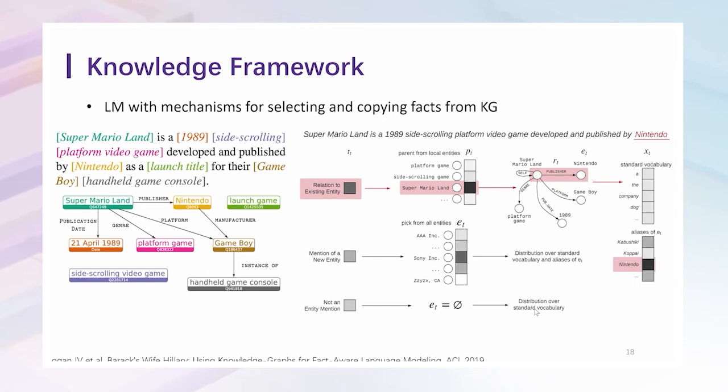As shown in the right figure, the model first decides the type of the next word: maybe an entity related to existing entities, maybe a mention of a new entity, or simply a new word. If it is the first type, we will select an entity from the local knowledge graph. In this way, the learned language model can take advantage of external knowledge graphs in language modeling.